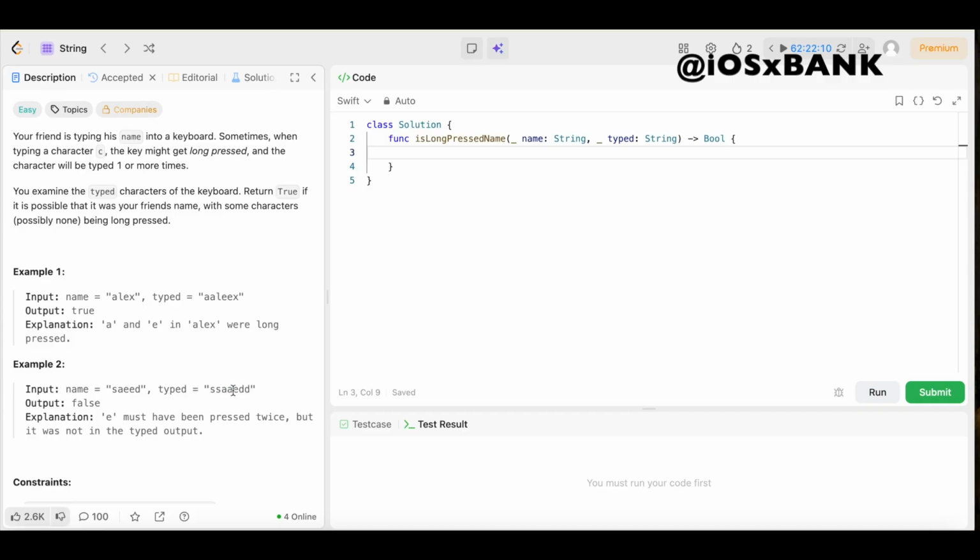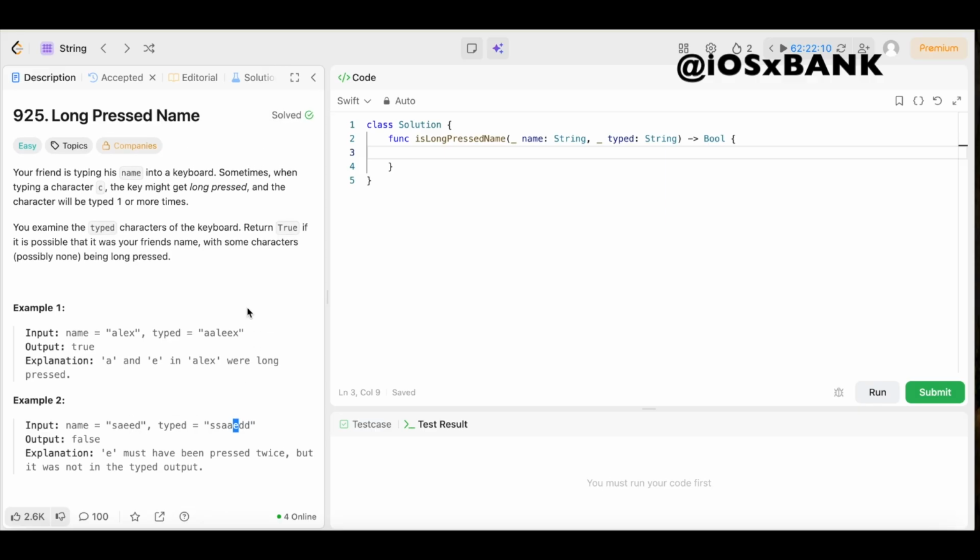There's only 1 E, right? So how can this E be long pressed, right? This E could be long pressed or this E could be long pressed, but either way, neither one of them were long pressed, and one is missing. So that's where this falls short, and that's why the output is false, because we're missing an E from Saeed over here. So we know that it wasn't long pressed. Boom. So I hope that makes sense to y'all.